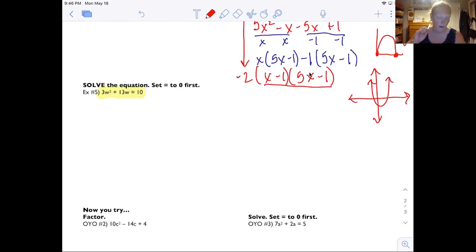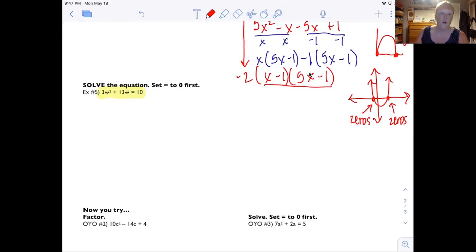Okay, what we're finding when we set it equal to 0 are these points right here. So we're finding where the parabola crosses the x-axis. Those are our zeros or our roots or our solutions. So when it says to solve, that's what we're finding. They're ordered pairs technically, but we just list them as x equals.